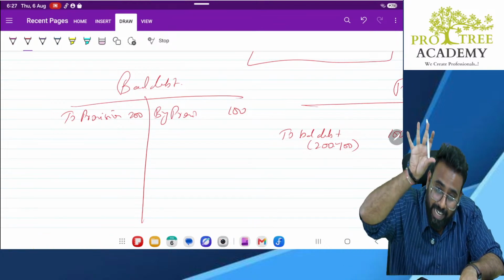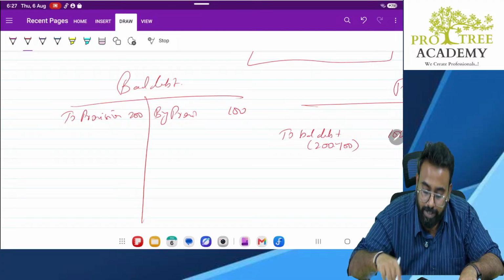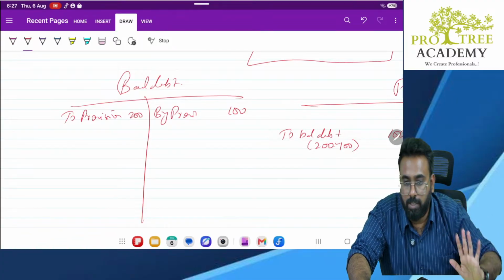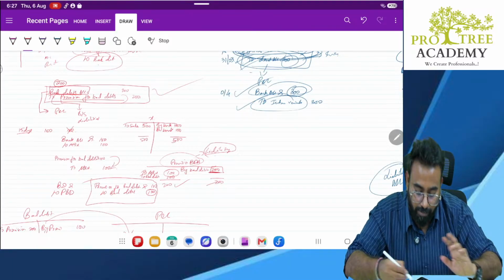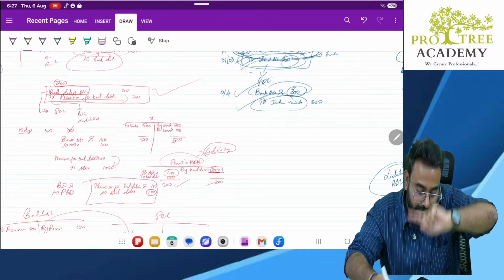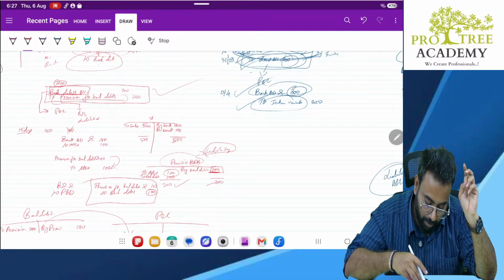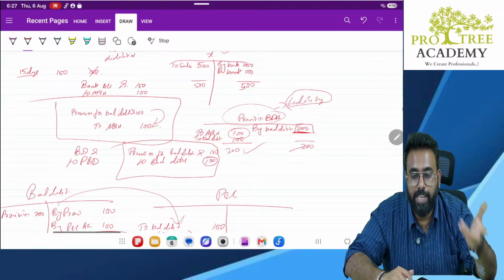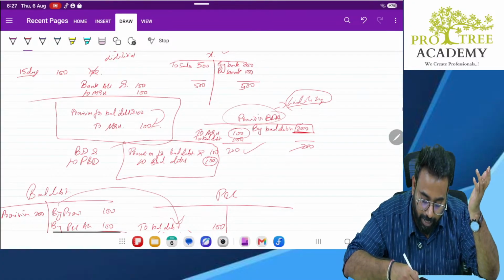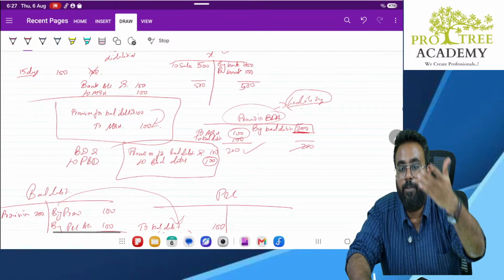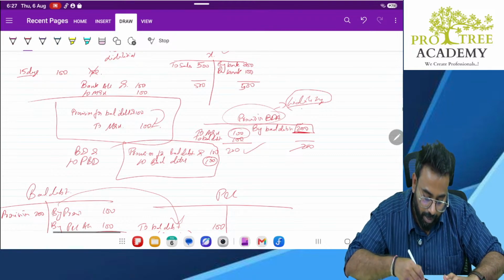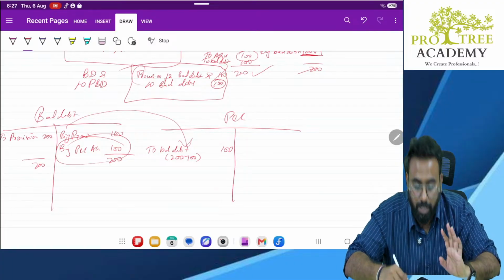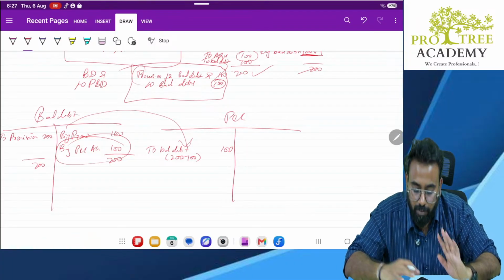So, in the earlier case, what happened? Whenever the bad debt actually happened, that time only we would have recorded the entry. But in this case, what are we doing? Whenever we get a doubt, we create the provision. And whenever the bad debt actually happens, we adjust it against the provision by passing this entry. And if anything is remaining in provision for bad debt, either we can carry forward the balance or we will reverse it. When we reverse it, the net effect of bad debt will come to the P&L account.